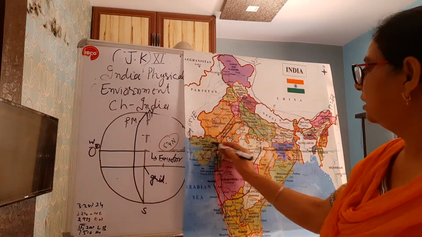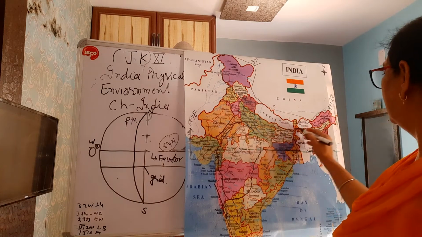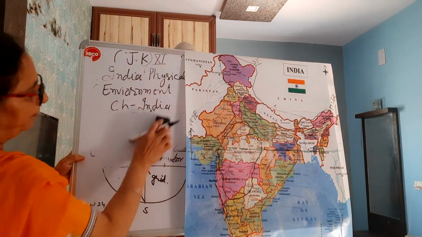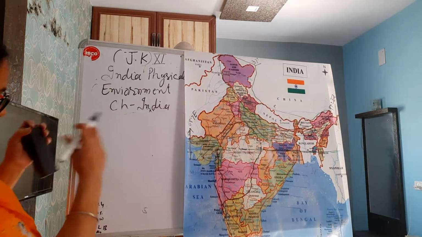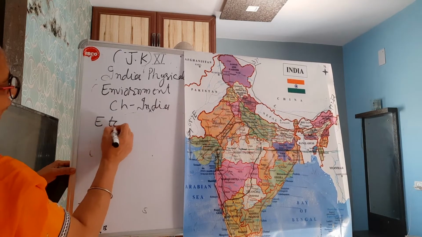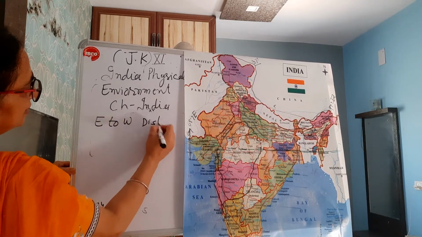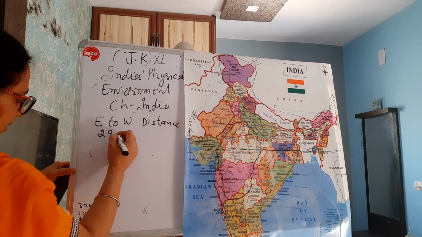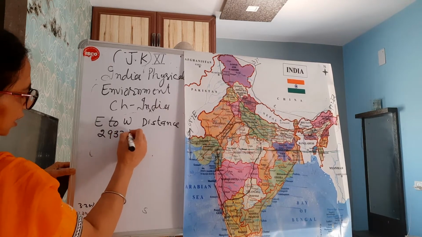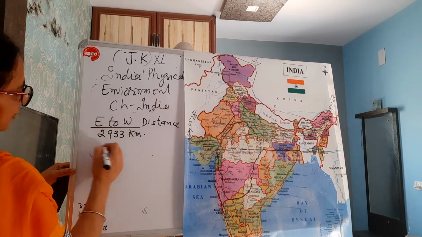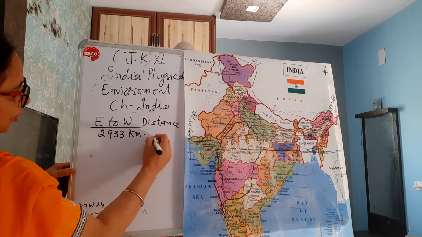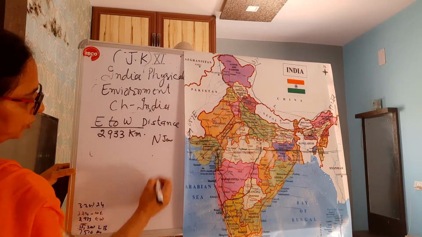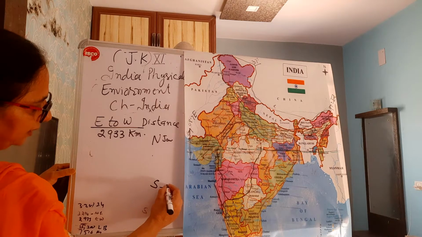If we take it kilometer wise, area wise, Gujarat to Arunachal Pradesh, we can say our east to west distance is approximately 2933 kilometer. Same way, if we measure our distance from north to south, Jammu Kashmir to Kanyakumari.